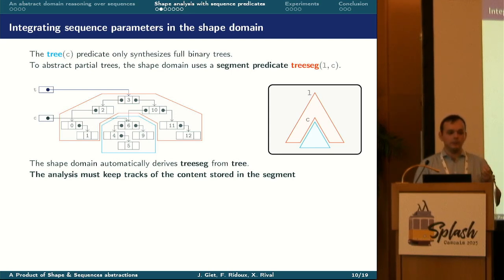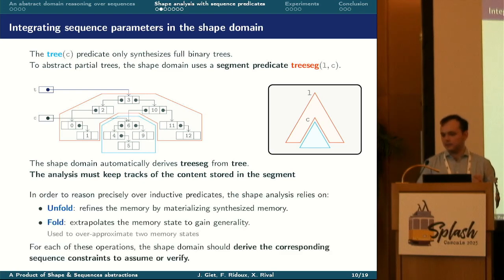So C points to a full binary tree, so we use the tree predicates. But to summarize the partial tree between pointers L and C, the analysis uses a segment predicate tree seg. Since this predicate is automatically derived from the tree predicate, we need to extend the analysis to reason over the content of this segment predicate.